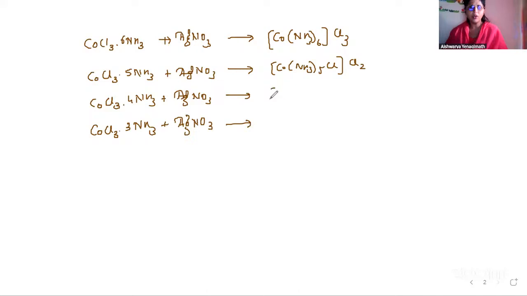And here he got [Co(NH3)4Cl2]Cl. And last [Co(NH3)3Cl3], with no free chloride. So if I talk about the ions, in